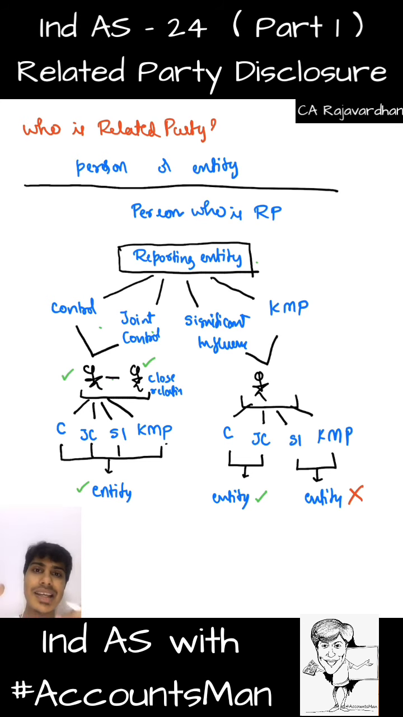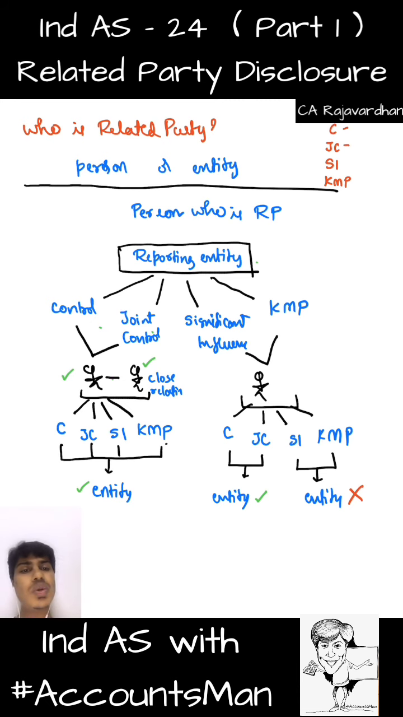See, the hierarchy of the control over the organization is like this. The topmost thing is control, then comes joint control, after that comes significant influence, lastly KMP. If a person holds control or joint control in our entity, he can majorly affect the decisions in our company. You get that? So if he is having control or joint control in some other company, that company will become our related party. Further, if he is having significant influence in some other company, that will also be our related party. Or if that person is a KMP in some other company, that company is our related party.